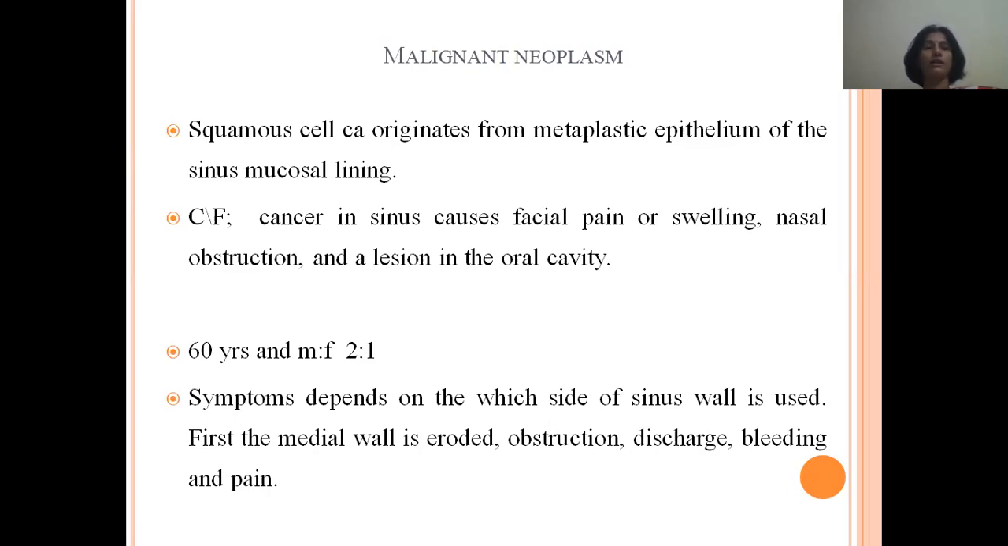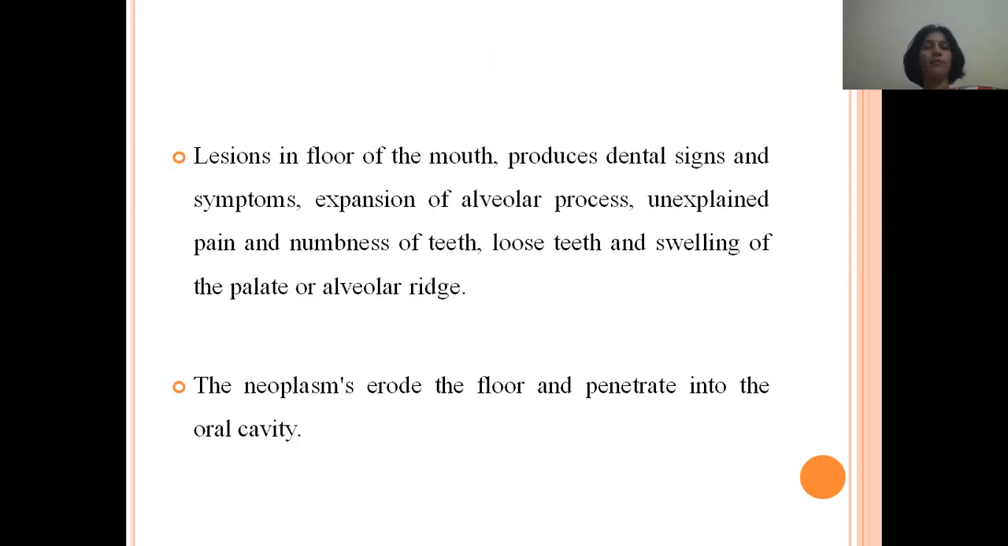It most frequently occurs in the older age group, and males are most frequently affected. The symptoms depend on which side of the sinus wall is affected. If the medial wall is eroded, we'll see obstruction, discharge, bleeding, and pain. In case the lesion affects the floor of the sinus, it produces dental signs and symptoms like expansion of the alveolar process, unexplained pain without any carious lesions or periodontal pathology, numbness of the teeth, mobility of the teeth, and swelling of the palate or the alveolar ridge.